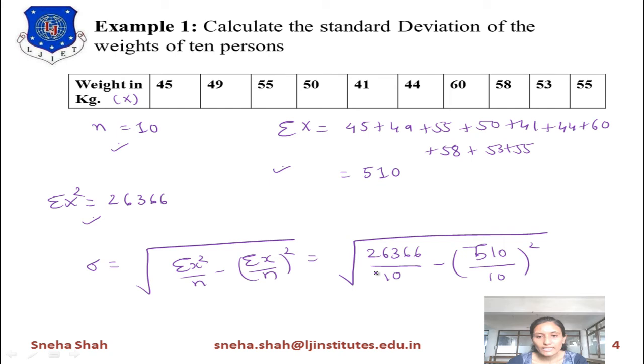If we find this value, its answer equals 5.967. So from this we can say that the deviation is about 5.9. It will be found by using this standard deviation. So this much it will deviate from its mean value.